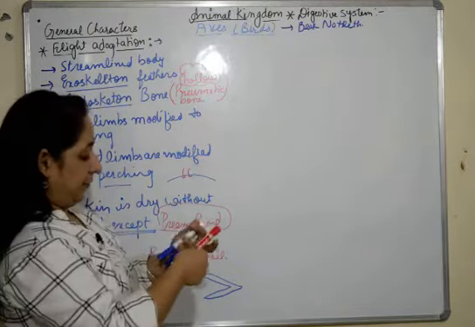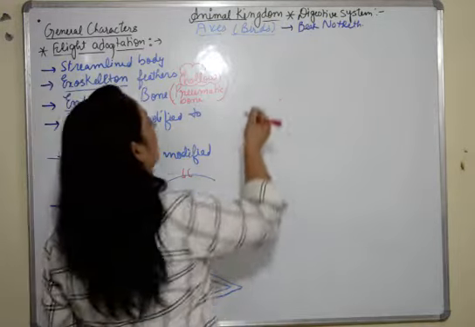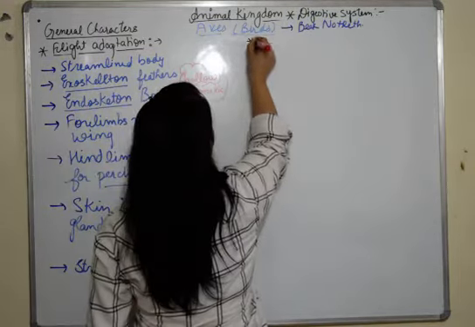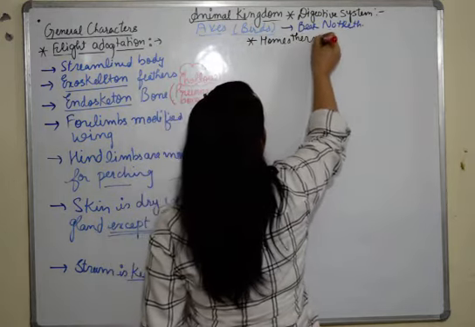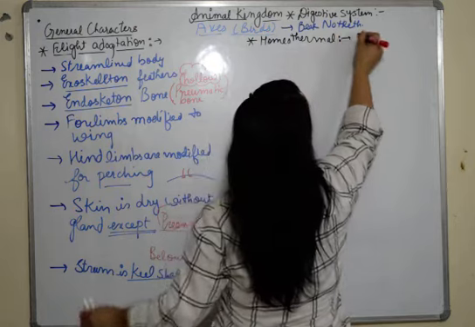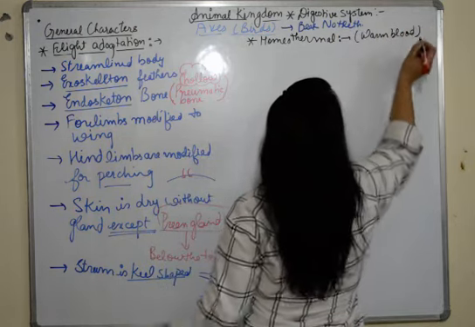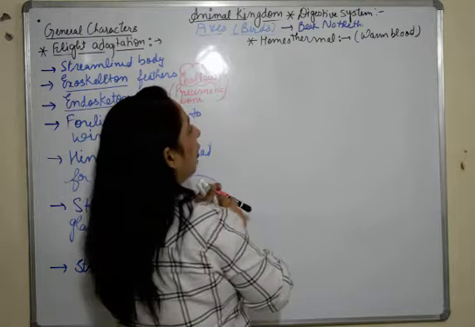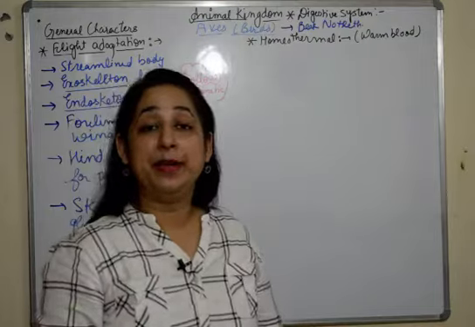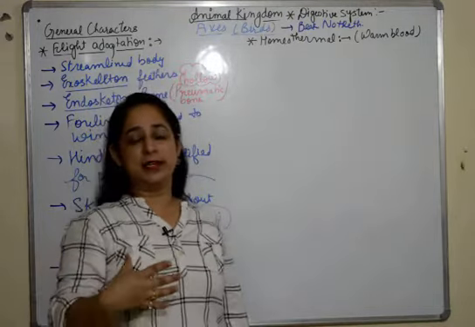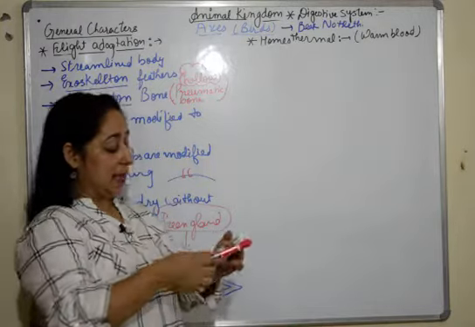The next feature would be their body temperature. They are homeothermal. That means warm-blooded. In common language, we call them warm-blooded. That means we are also warm-blooded. They can maintain their body temperature. That body temperature does not change with the outside environment.